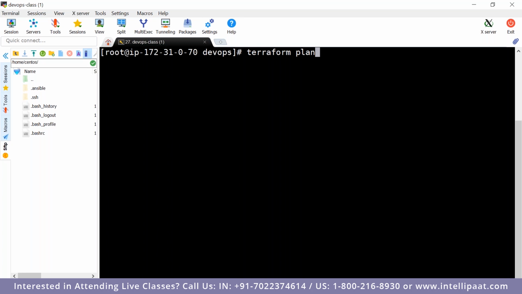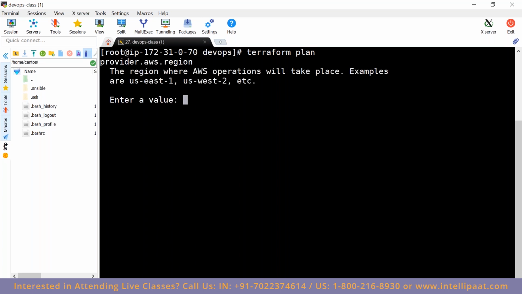Terraform plan. Correct. So why do we do Terraform plan? We run Terraform plan to check whether all our configurations are done properly or not. Let's do it here. Now here, see, it is asking in which region we will have to configure it.